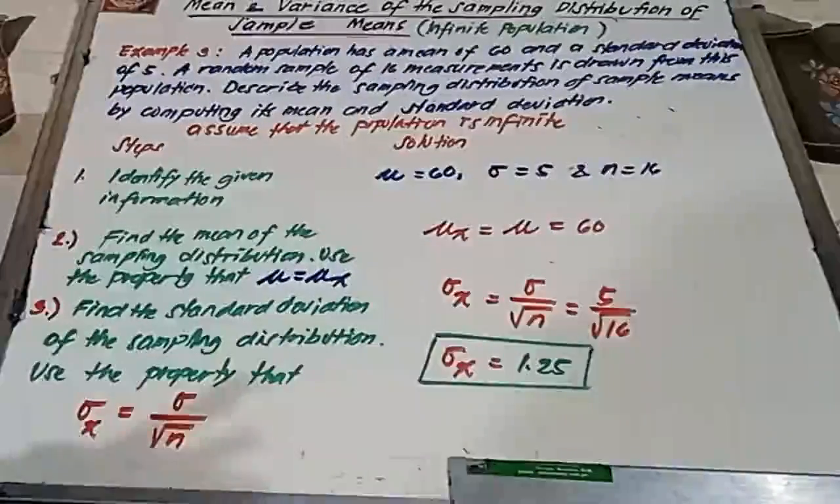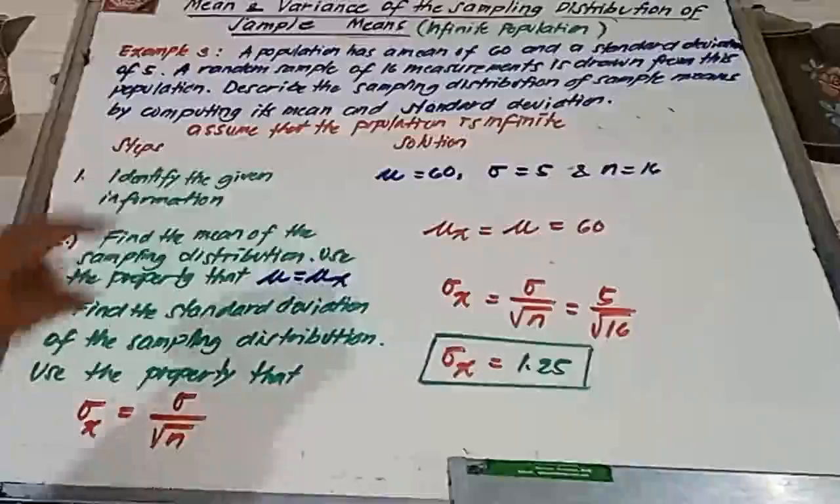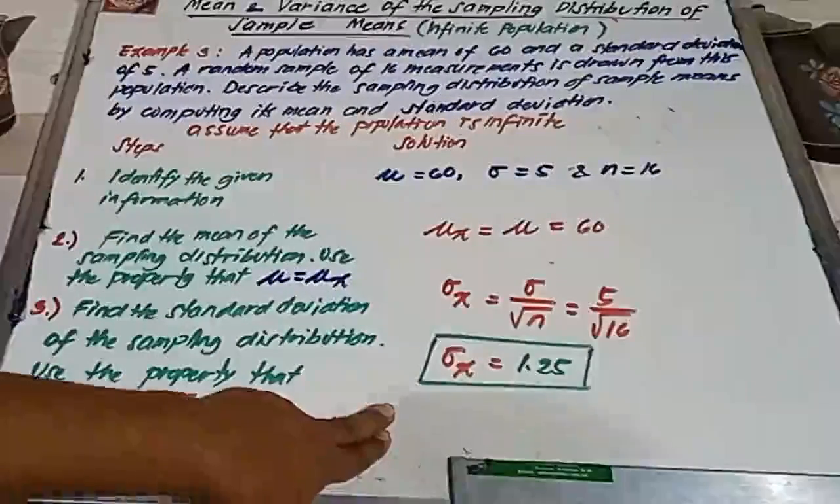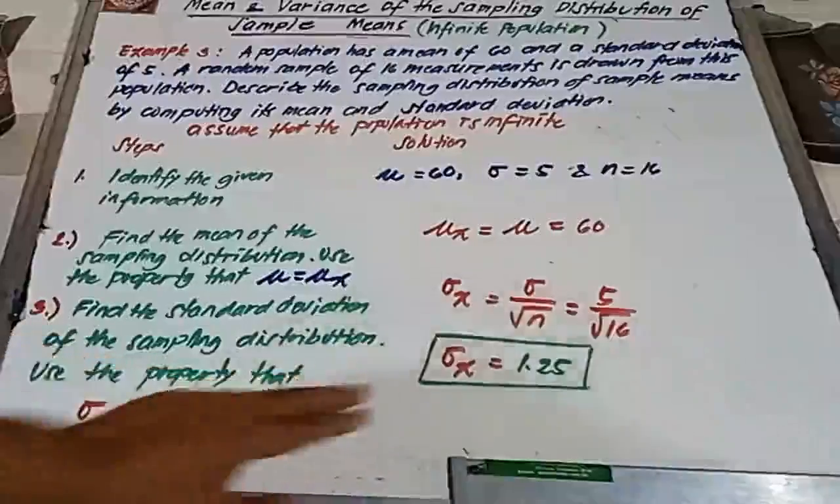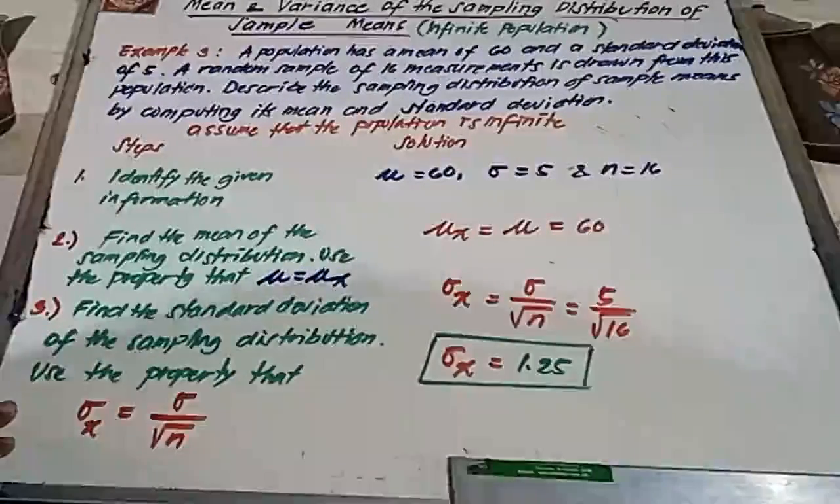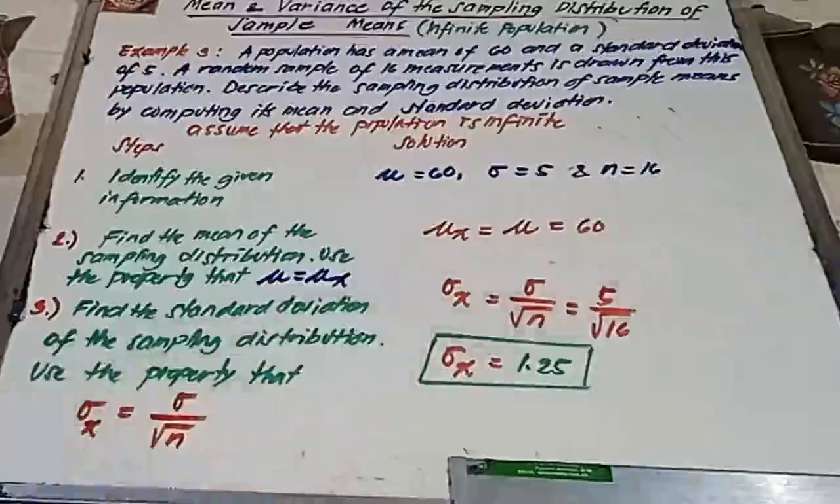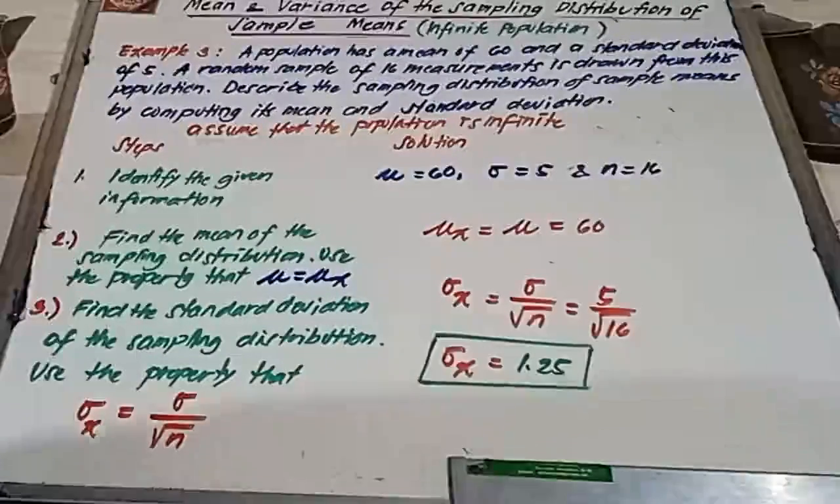Okay. So, therefore, we already solved the mean and standard deviation of the sampling distribution of the sample means for infinite population using the properties of the sampling distribution of sample means. Paki-review yung ating properties ng ating sampling distribution. Again, we're going to assume that the population is infinite.